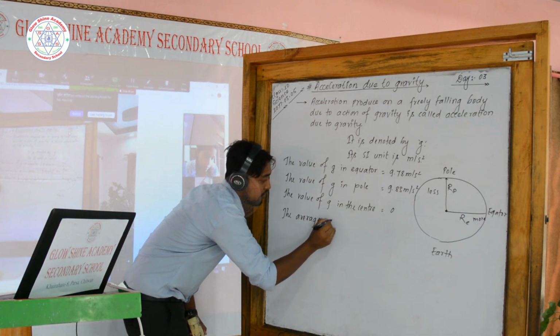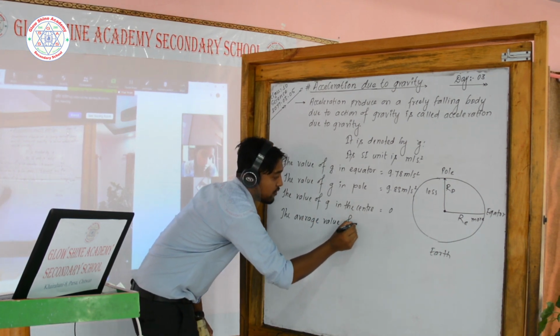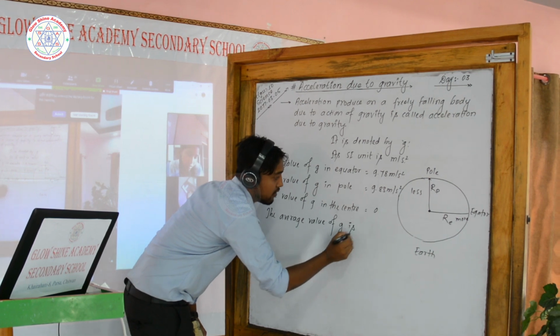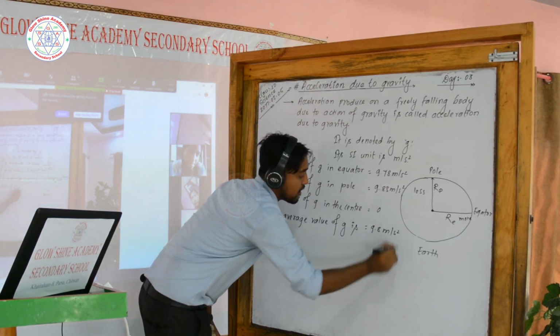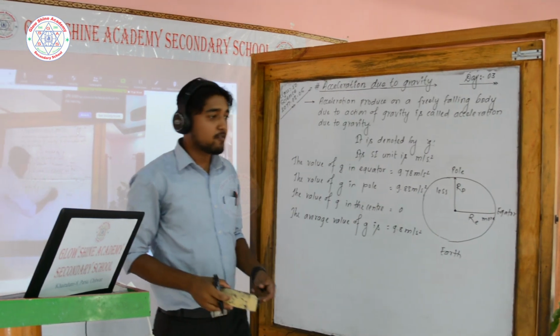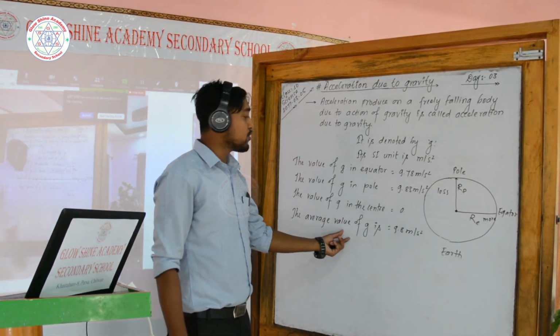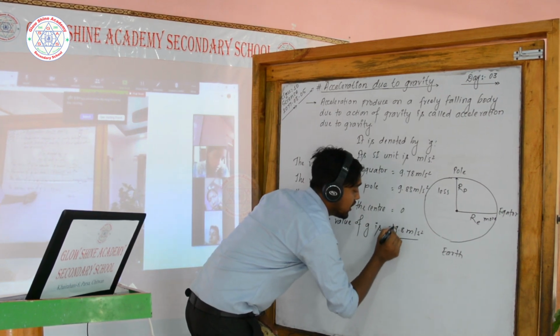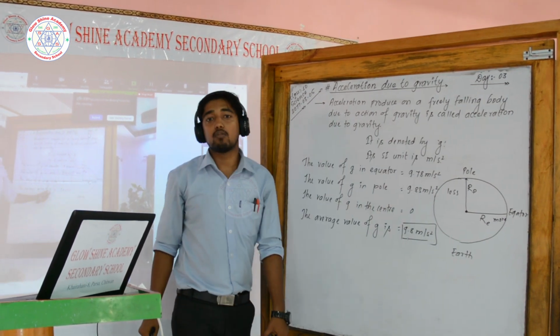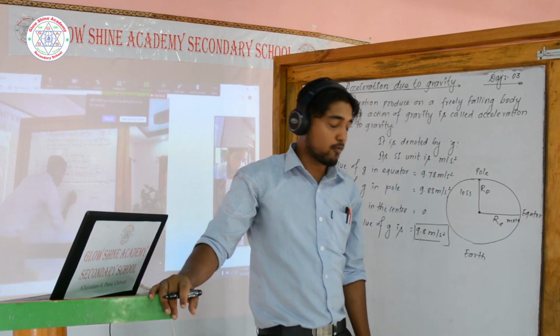Now look at here, the average value of g is 9.8 meter per second square. The average value of acceleration due to gravity is 9.8 meter per second square. We generally use this value during the calculation or during the numerical problems.